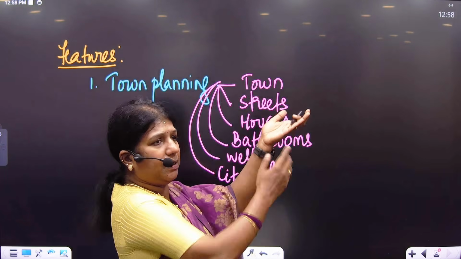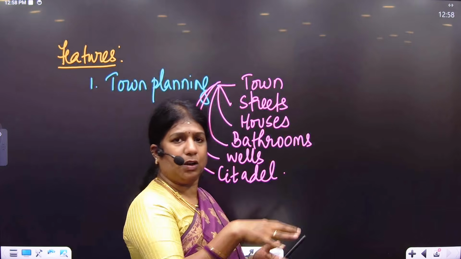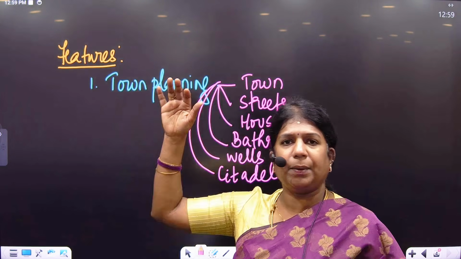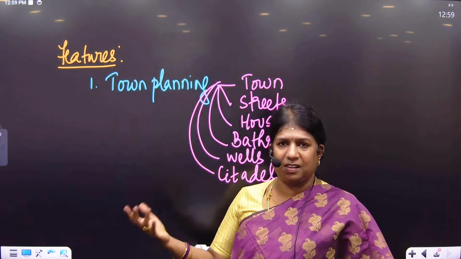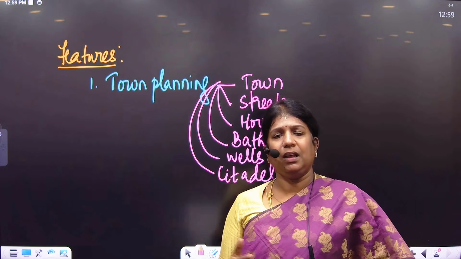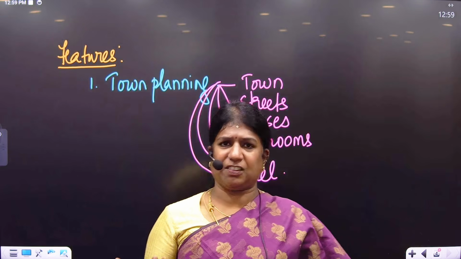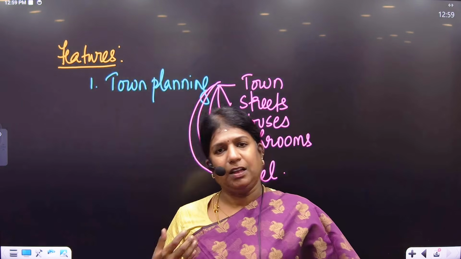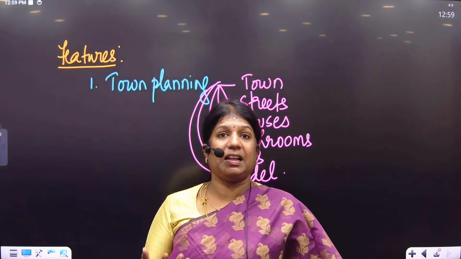When you look at the upper town and the lower town, in the lower town the common people lived, and the upper town is where the ruler might have existed. So every town is attributed to a citadel, and we have plenty of citadels being excavated. Say, for example, Mohenjo-daro has got the biggest citadel. So we call the Mohenjo-daro citadel the Great Citadel.